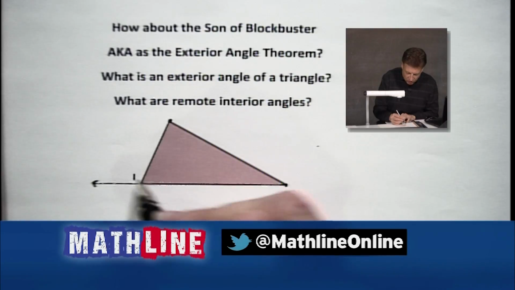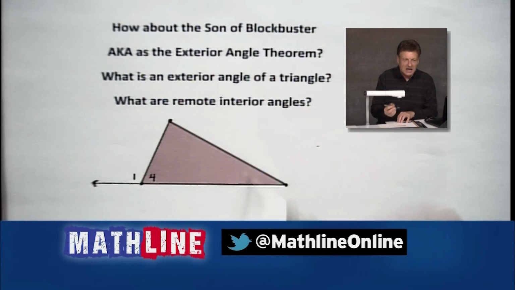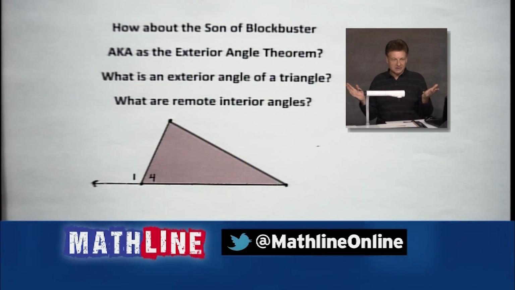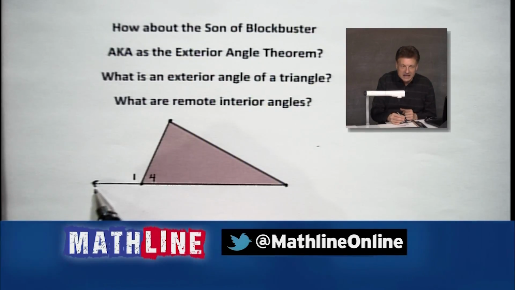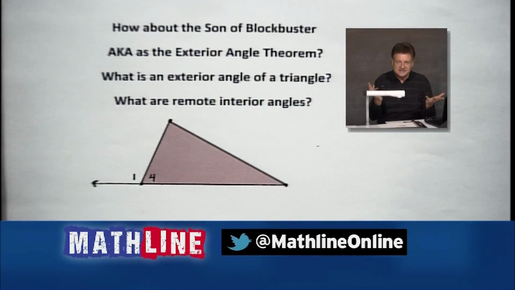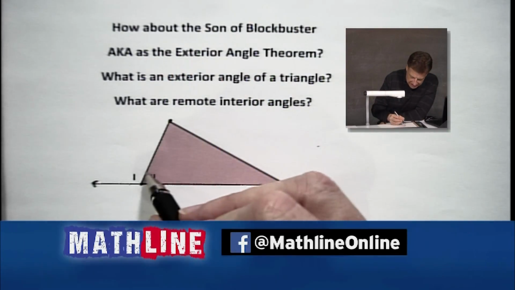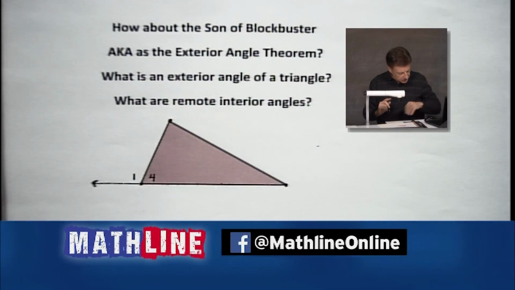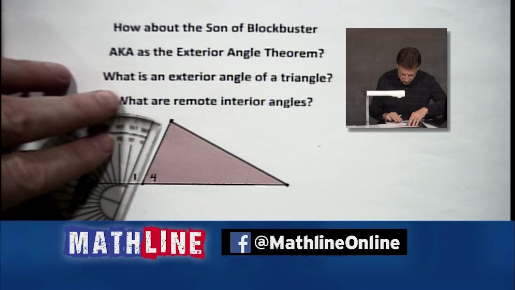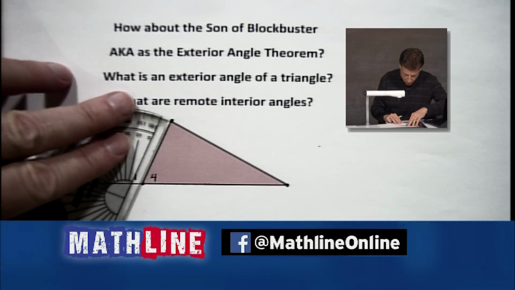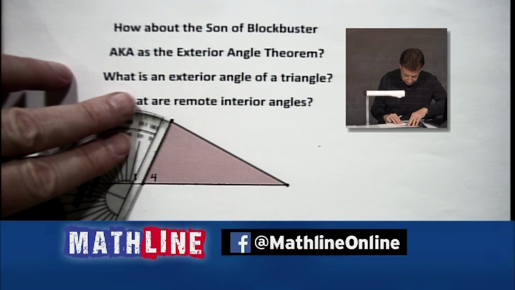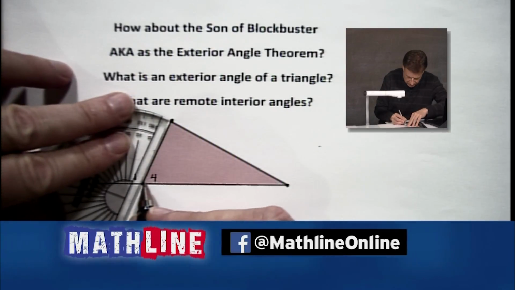So in other words, angle 1, we'll call this angle 4. They're a linear pair, all right? Angle 1 is on the outside. It's joined like so. Angle 4 is on the inside, interior. Now, that gives you the idea of where the exterior angle is. Now, Ernie did say something about what? How many? 6? All right, let's see if I draw this side out a little bit more. We're going to do it just right here.